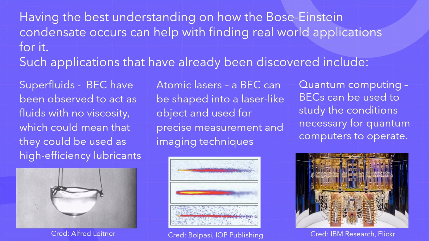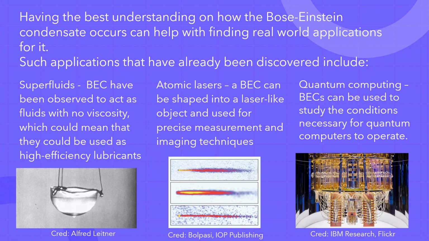I was able to find 3 scenarios where the Bose-Einstein condensate has been used. The first one being superfluids, as it's been observed that Bose-Einstein condensates act as fluids with 0 viscosity. So the one thing I was able to take away from that was you could potentially use them for really high efficiency lubricants, which would lead to very high efficiency mechanical systems.